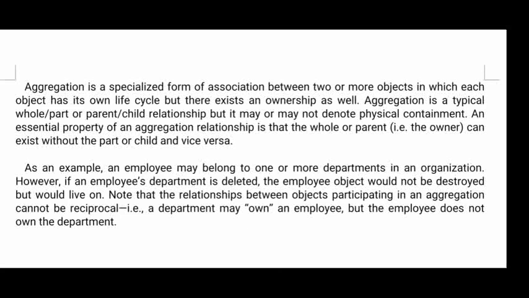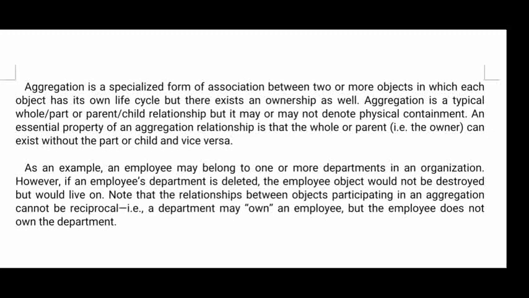And next we came to aggregation. In aggregation, one object can take the properties of another object. It is an association between objects. So in aggregation there are two types: one is a simple aggregation and the second one is a composite aggregation.